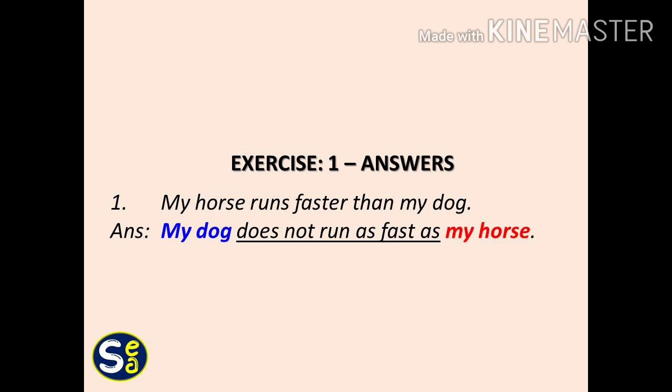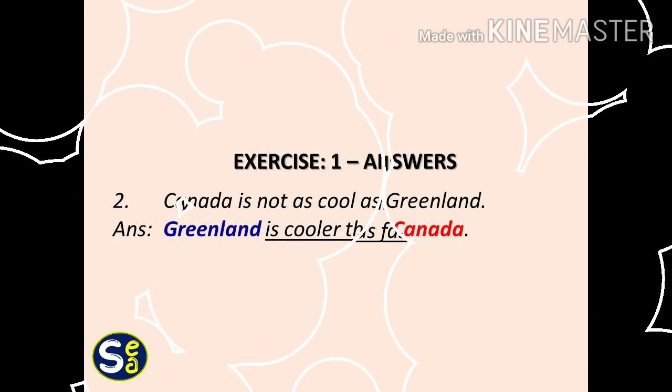Transformation number 1, the sequence of the sentence has changed. That is, my dog, which is in the end in the question, is in the beginning in the answer. Similarly, in the question there is no negative word, but in the answer, my dog does not run as fast as my horse, there is a negative word. Hence, both the transformations have taken place. Superlative degree is not possible, only 2 degrees are possible in this sentence.